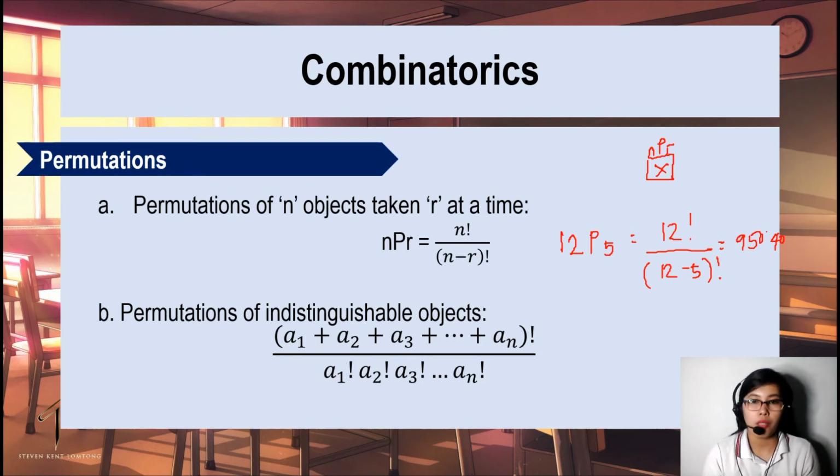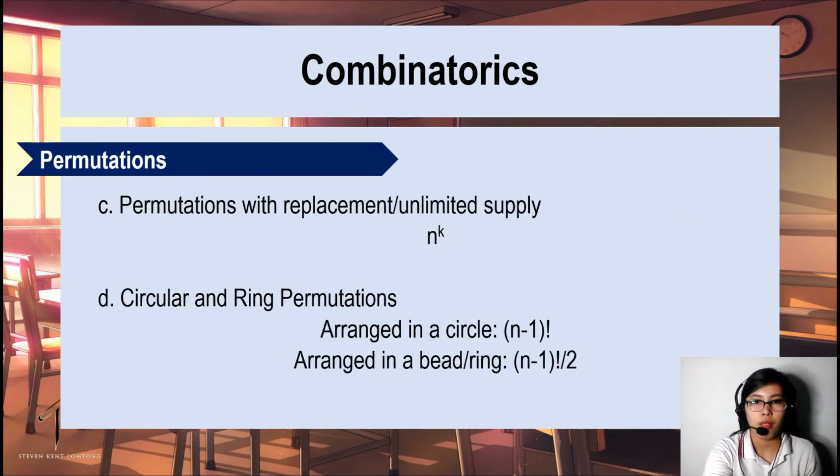Then for permutations of indistinguishable objects, we have (a sub 1 plus a sub 2 plus a sub 3 plus and so forth) factorial all over a sub 1 factorial, a sub 2 factorial, a sub 3 factorial, and so on and so forth. For permutation with replacement or unlimited supply, that is simply n raised to k. Then for circular and ring permutations, if arranged in a circle, we have n minus 1 factorial. If arranged in a bead or ring, that is n minus 1 factorial over 2.